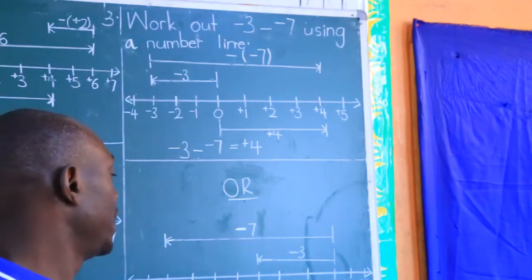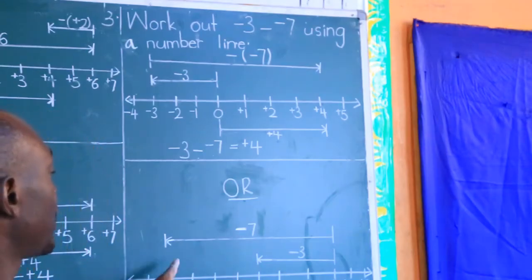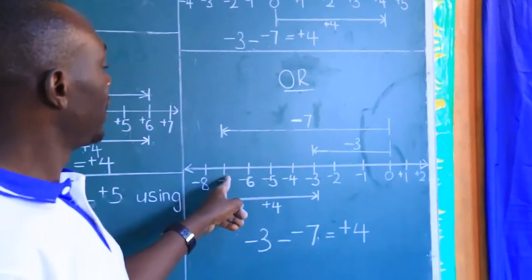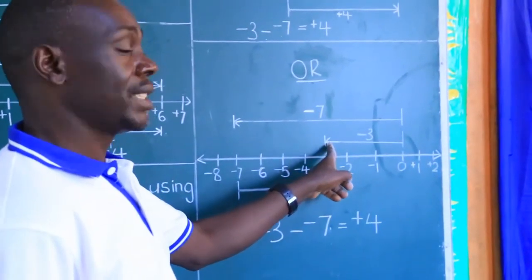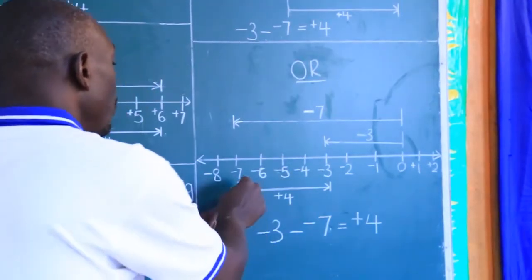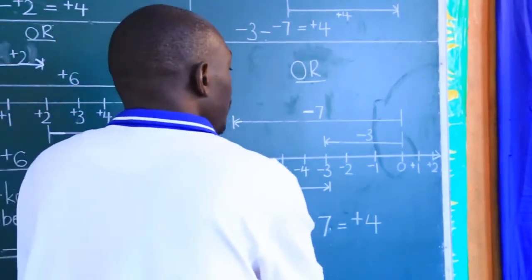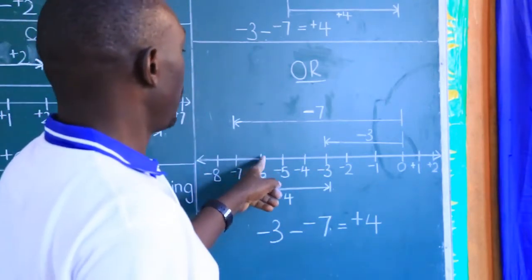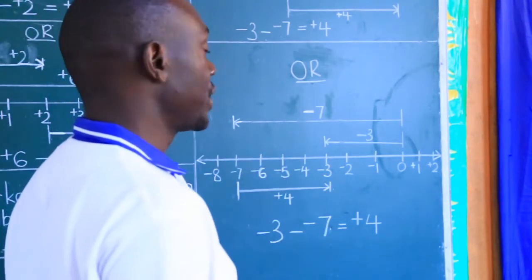And now connect the ends. The last end to the first end. The last end is a negative 7, and the first end was a negative 3. So that is the movement, which is 1, 2, 3, 4, which is a positive 4.